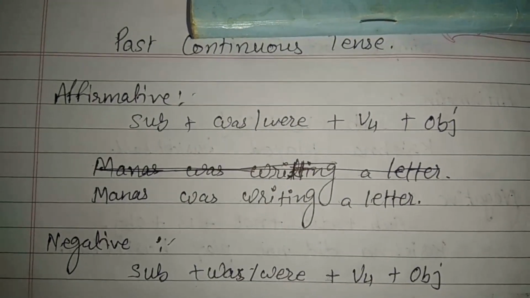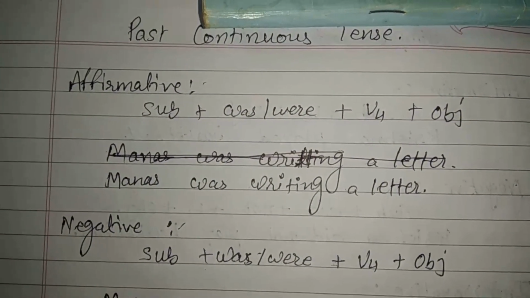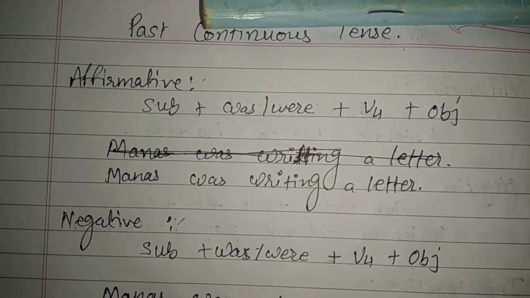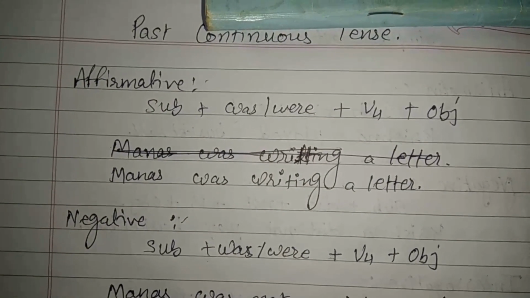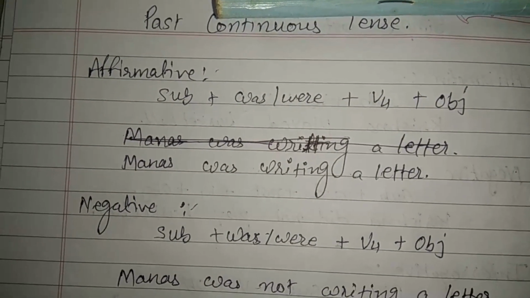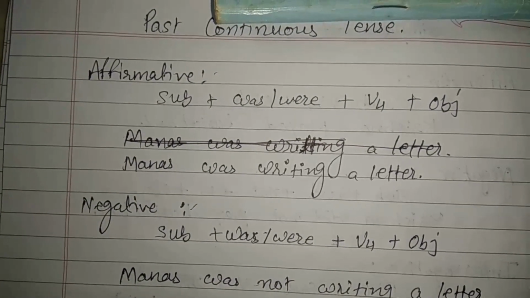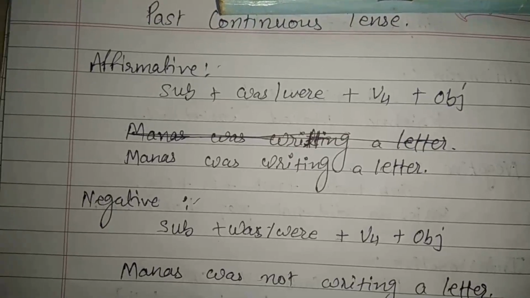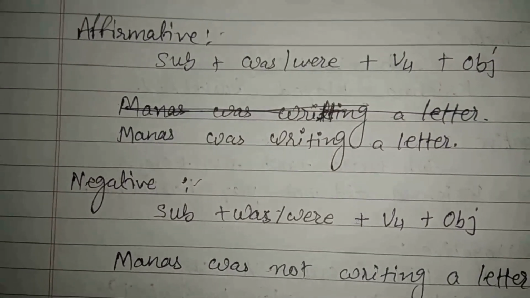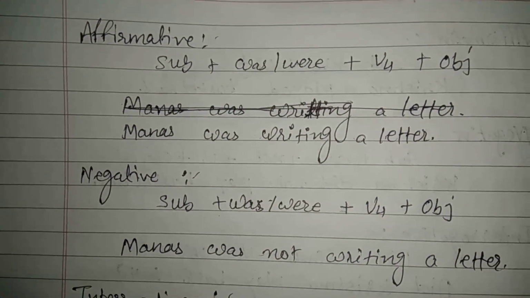For making an affirmative past continuous sentence, you have to use the format subject plus was/were plus V4, it means present participle, plus object. The example is, Manas was writing a letter.